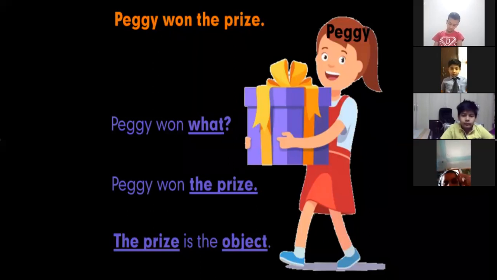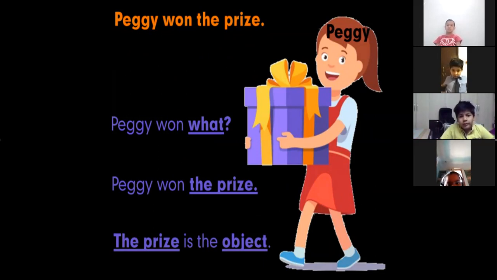Let's take one more example. Peggy won the prize. Now again, Peggy is what? Subject, because it is the naming word. Won is an action. Then Peggy won what? What has Peggy won? So the answer is coming. Peggy won the prize. So the prize is the object here.